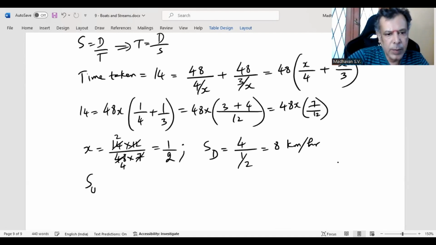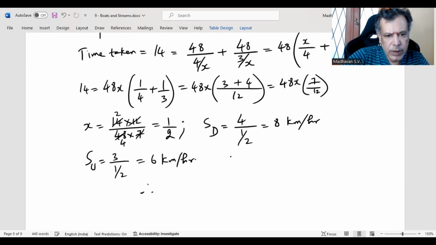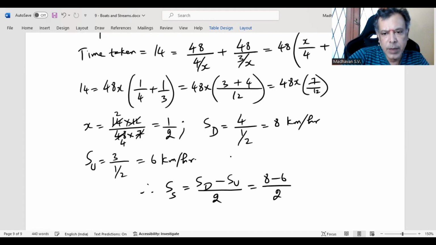Then speed upstream is 3 by X. So 3 by 1 by 2 works out to 6 kilometers per hour. Therefore, speed of the stream will be speed downstream minus speed upstream divided by 2. This is 8 minus 6 divided by 2. So 2 by 2, you get 1 kilometer per hour.